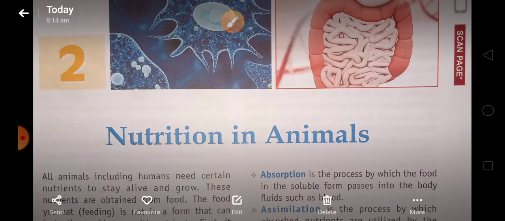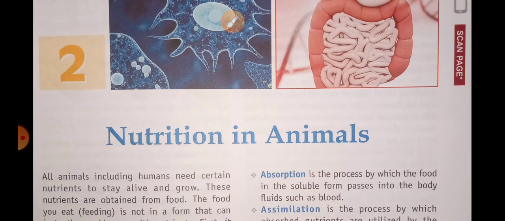Today we are going to discuss nutrition in animals. As you know, all animals need food to stay alive and grow. So they get the nutrients. They need certain nutrients to stay alive and grow. These nutrients are obtained from the food.